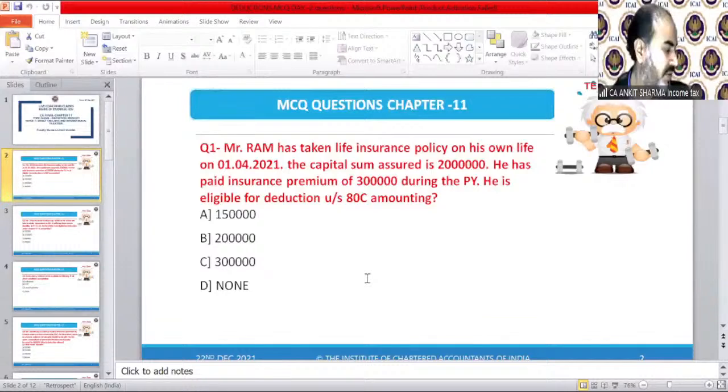The capital sum assured is 20 lakh. He has paid an insurance premium of rupees 3 lakh during the previous year. You have to find out how much deduction Mr. Ram can avail under section 80C.